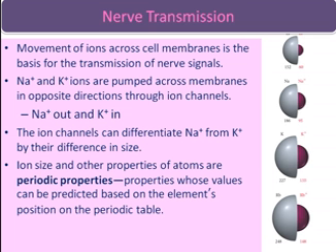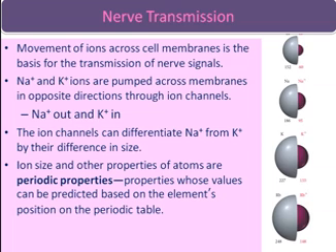So first of all, the basic terminology includes nerve transmission. Nerve transmission includes movement of ions across cell membranes, which forms the basis for the transmission. For this transmission, two ions are involved, sodium and potassium, which are pumped across the membrane in opposite directions through the channels. Sodium ions move out of the cell, whereas potassium ions move inside the cell.